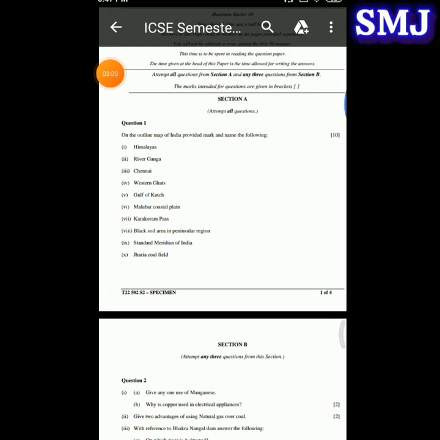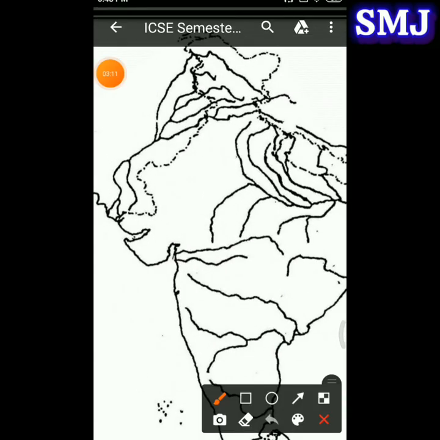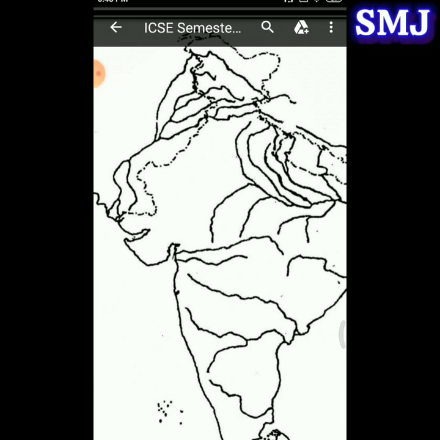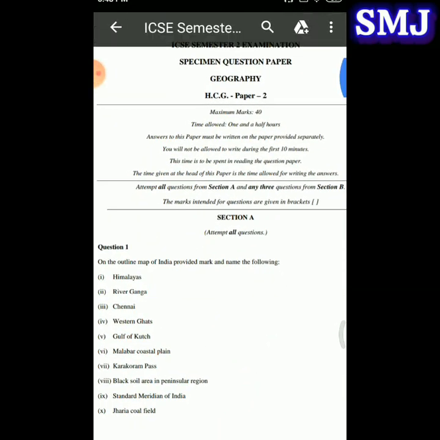Next question is Karakoram Pass. So Karakoram Pass is somewhere here. This is Karakoram Pass. Next we have black soil area in Peninsular region.